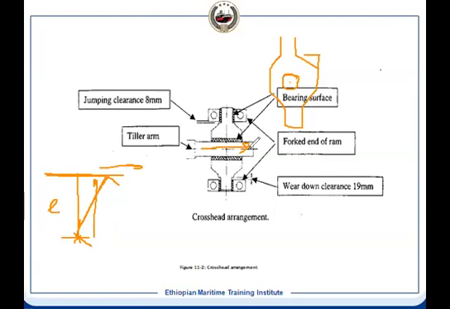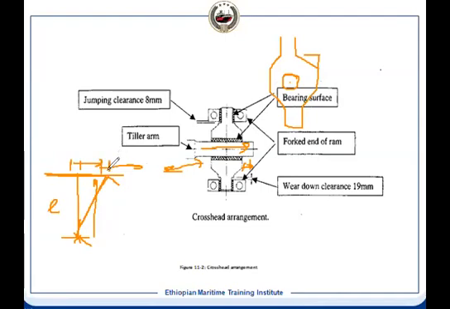Once the distance is increasing on this side, this side distance is reduced. But this crosshead pin, the hole was like this, through which the tiller arm has entered. But it is linearly moving in this direction. From here, it has moved in this direction.